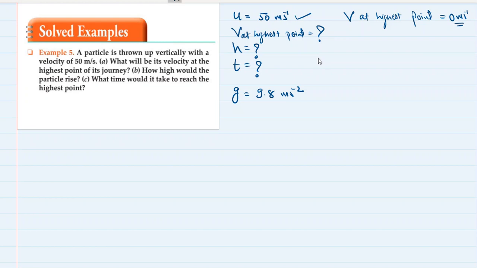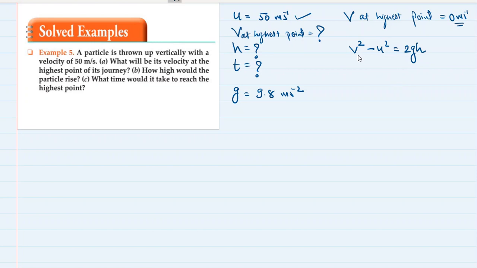How high would the particle rise? We don't know that, right? So we can use this formula: s is equal to ut plus half at square. Do we know the acceleration due to gravity? Yes. Do we know the time? No, we don't know the time, so we cannot use that formula. Let's use this formula: v square minus u square is equal to 2as. In the place of 2as, we will write 2gh.